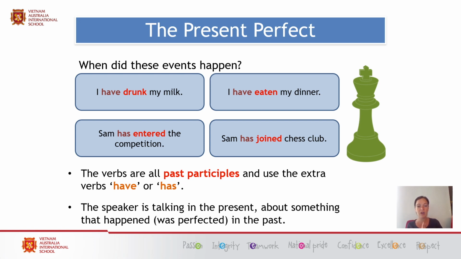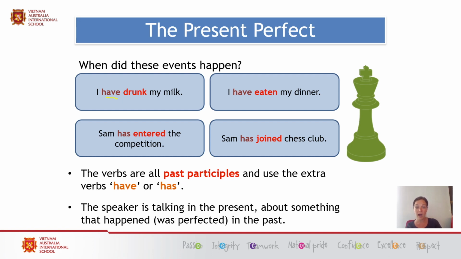So we're going to have a look at a few examples here. We'll begin with I have drunk my milk. So when did these events happen? I have is in the present. Drunk my milk is in the past. So the person has finished drinking. I have drunk my milk.